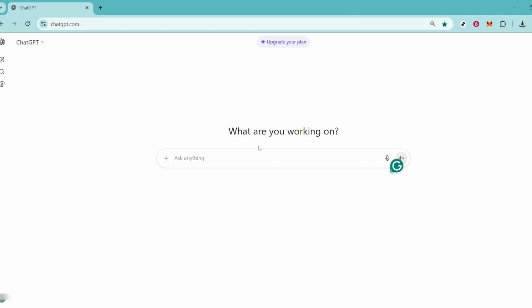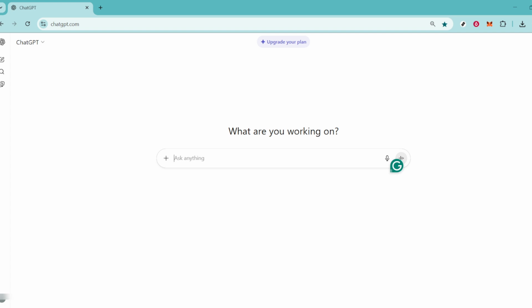First, you'll need to head over to chat.openai.com and log into your ChatGPT account. This platform will be your creative powerhouse, offering a broad range of possibilities for business ideas. Once you're logged in, you're ready to make your request. A well-crafted request is crucial. You want to be clear and specific to get the best ideas tailored to your needs.